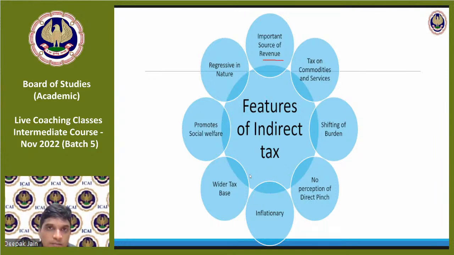On my local purchases, what I used to pay is VAT. That tax is equivalent to special additional duty. And central sales tax, CST, is a tax when I do any interstate purchase or sale. If I do a sale within the state, I will charge VAT. If I do a sale outside the state, then I don't have the power to charge VAT. I will charge CST. It's called central sales tax.